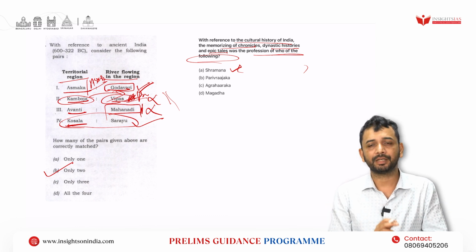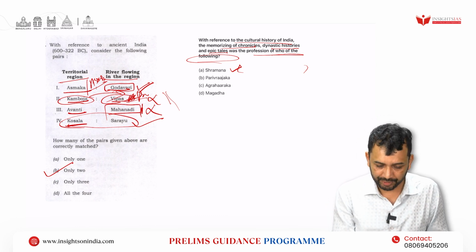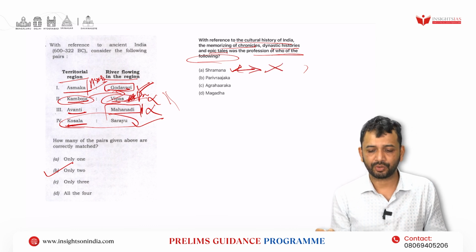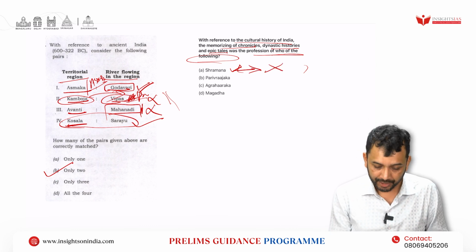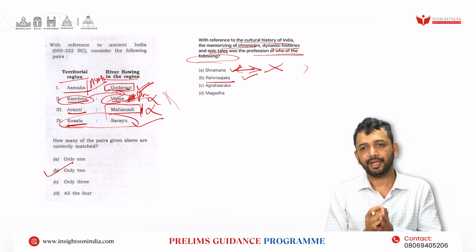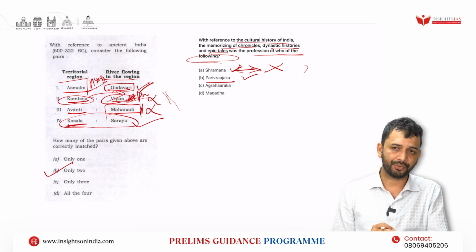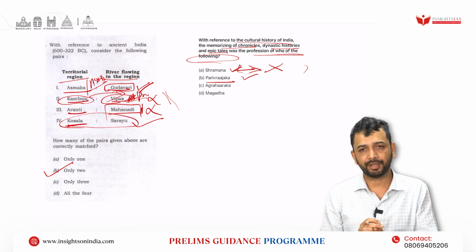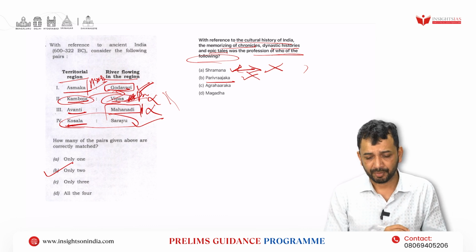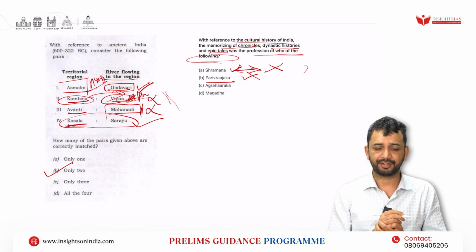They were called the Shramana culture, right? So this is basically not related to memorizing the chronicles of dynastic history, right? Parivrajaka, ascetic wanderer, right? Again, this is part of Buddhism. This term has been used, and this also has nothing to do with memorizing the chronicles or dynastic histories.